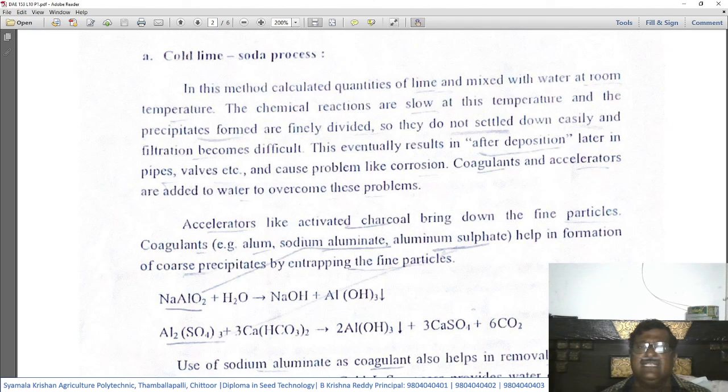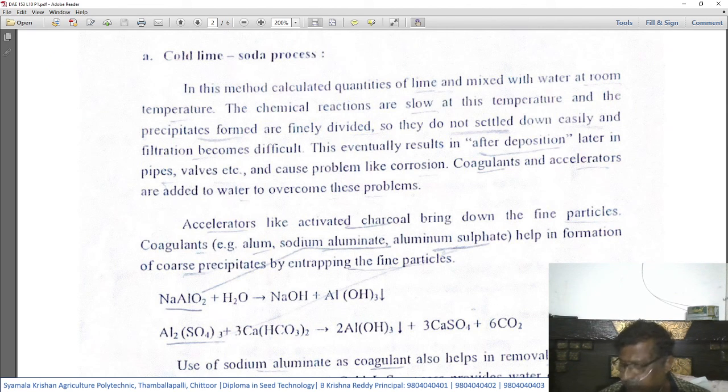This eventually results in deposition later in the pipes, valves, etc. So the hard water treated by the cold lime soda process, though soft water is prepared like this, will still contain suspended fine particles of the precipitate, which subsequently settle and create problems of corrosion. Coagulants and accelerators are added to water to overcome this problem.